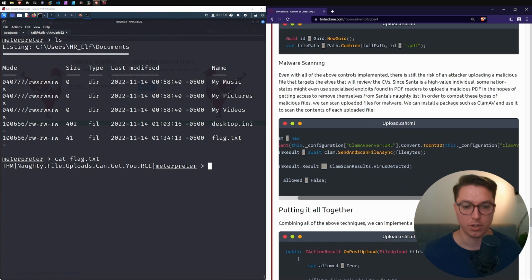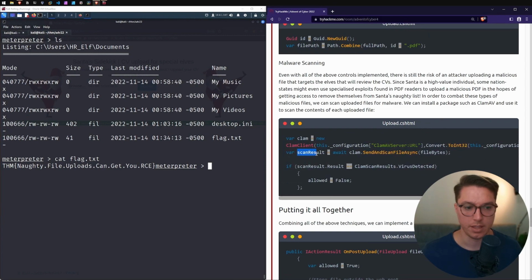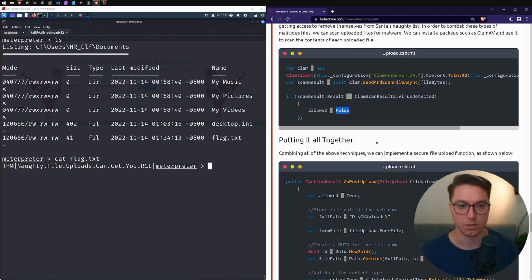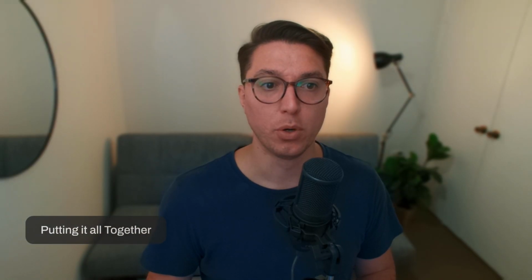Every file that gets uploaded goes through some sort of check. So this is using a ClamAV client. It does some sort of conversion, and then there's a scan result. It awaits for that to be synced and then sends it through, depending on that scan result, passed through the class of result from the Clam client, I assume, the Clam scan result, and there's a virus detected class. So if this result is equal to a virus detected result, then again that allowed variable is going to be set to false. Crazy.